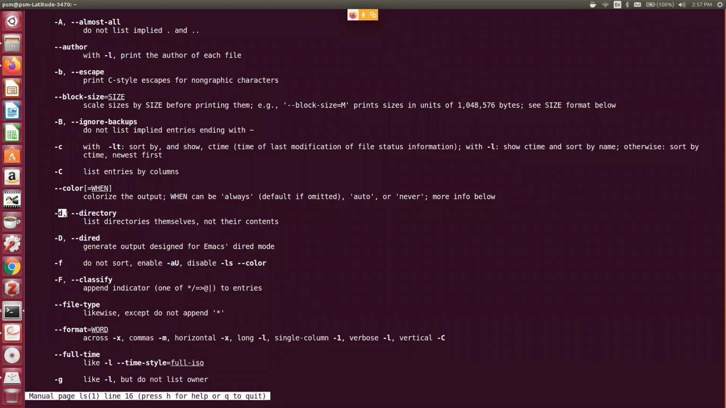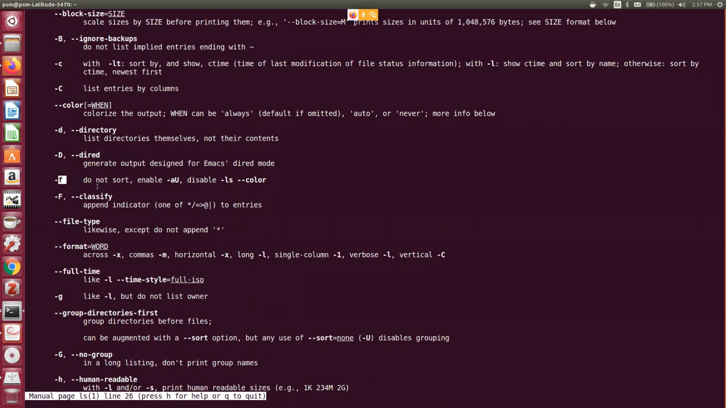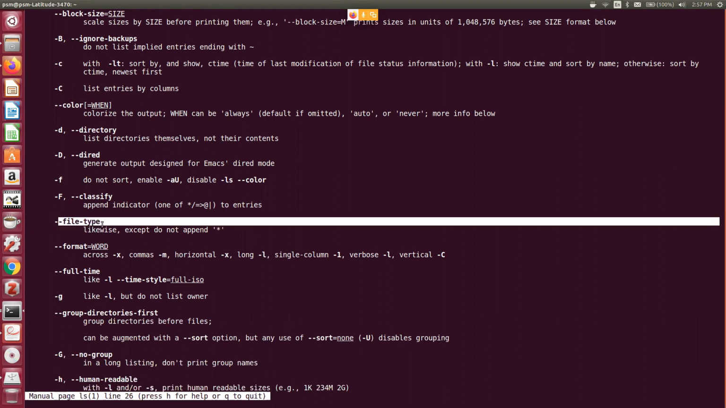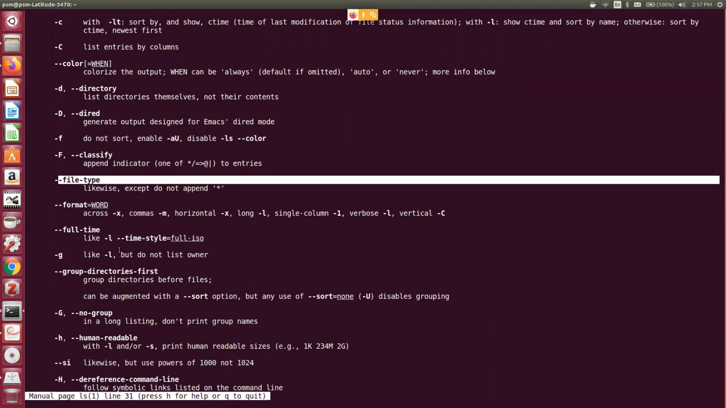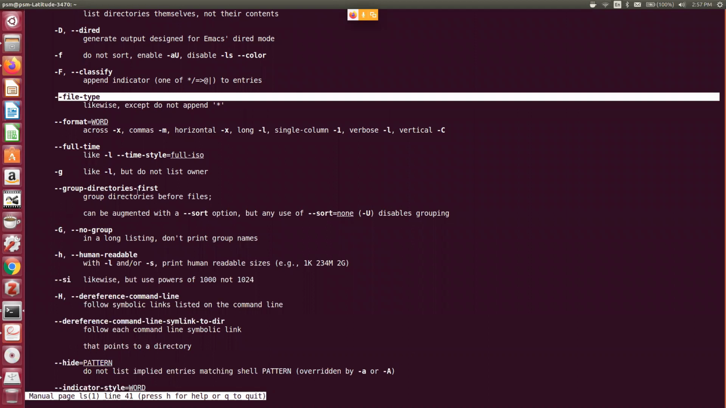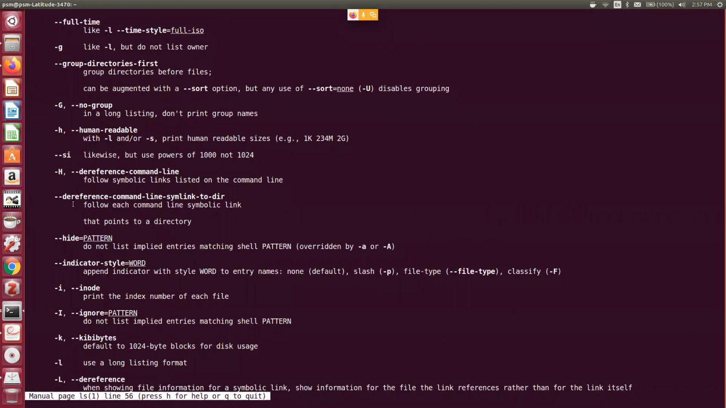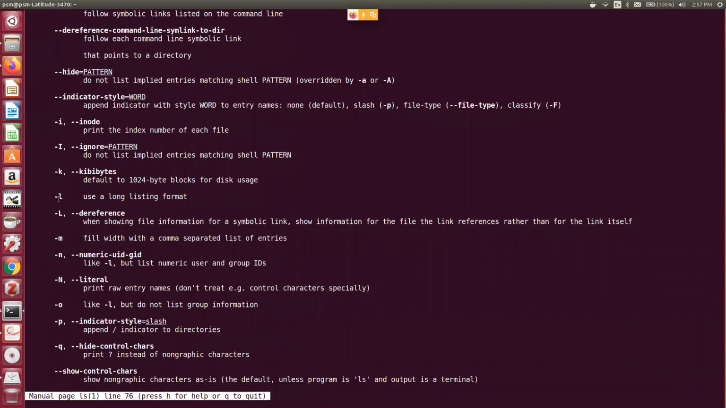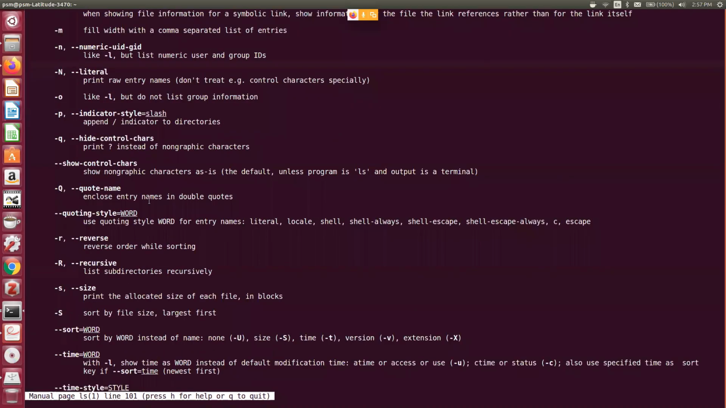I want to see only directory, -t. I want to see without sorted order, -a. I want to see the file type. This is the switch --file-type. -G group directories first, -h human readable, and so on. And you can see -l long listing, size wise sorting, reverse sorting, and so on.